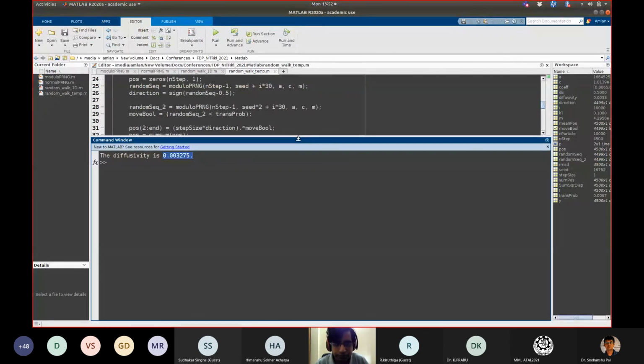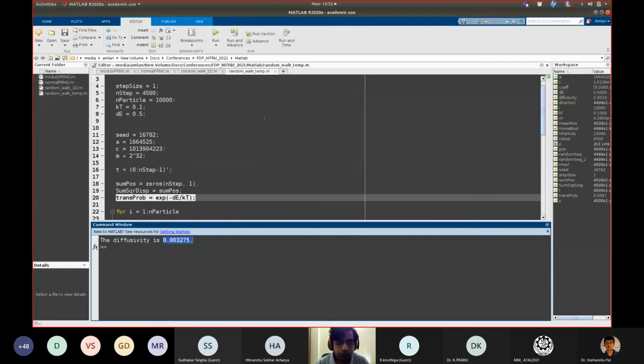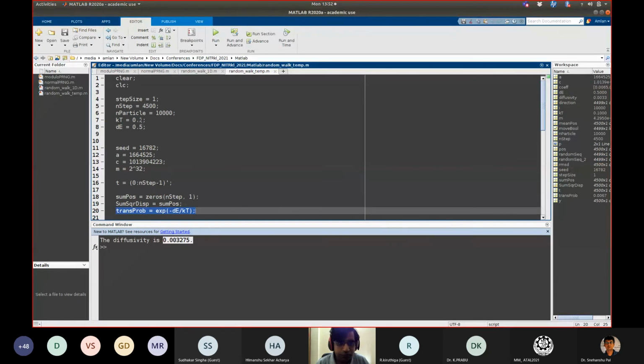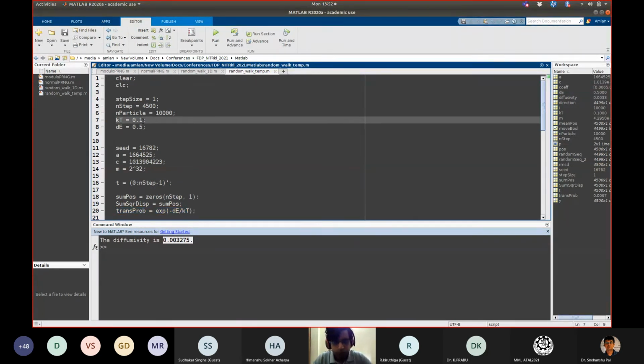So let us assume that this value is at a very low temperature. I am doubling the temperature, so I am making KT as 0.2. The temperature is now becoming double. Again run the same program and see how the temperature affects the diffusivity.